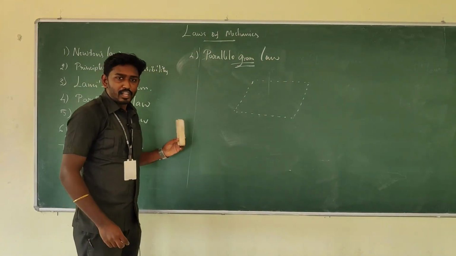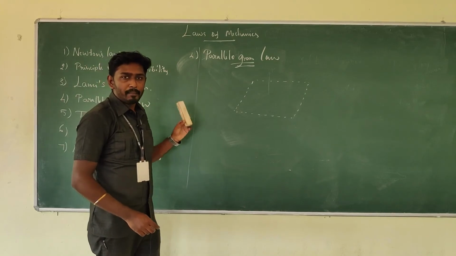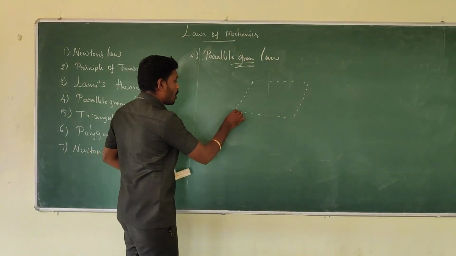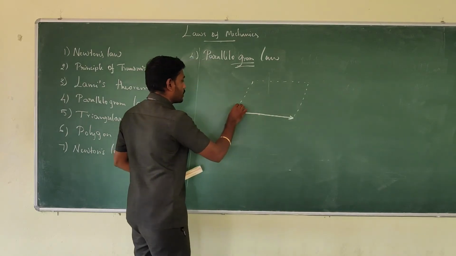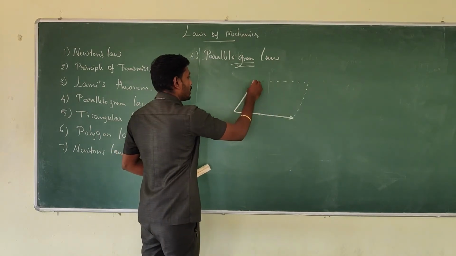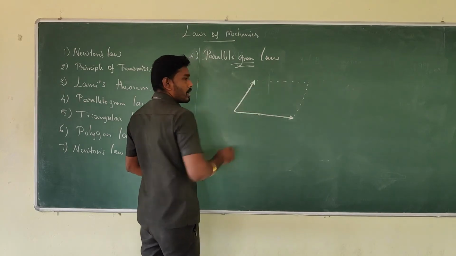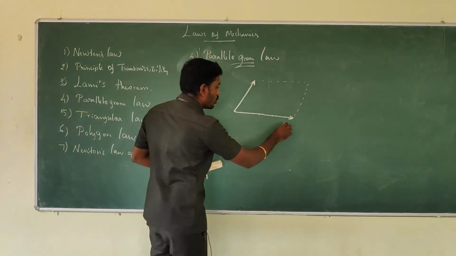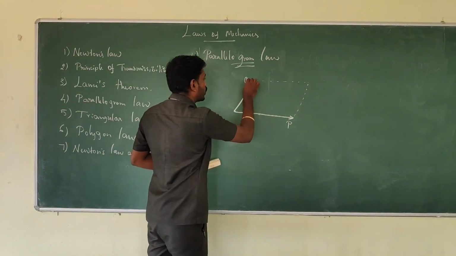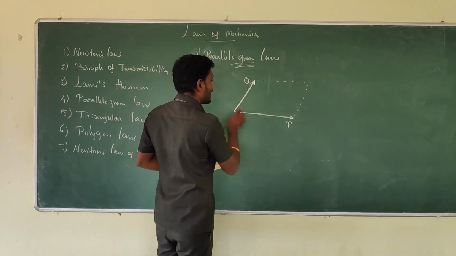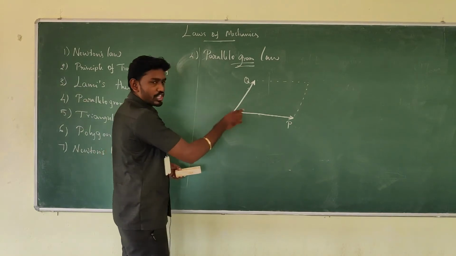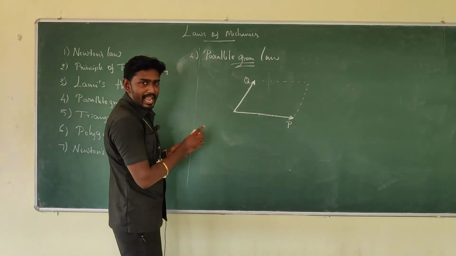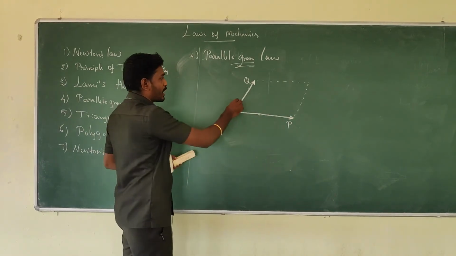So when two forces act on a point, this is a point, from that I'm going to consider two forces which are represented in magnitude P and Q, and they have a definite direction. These two forces are taken as the adjacent sides of the parallelogram.